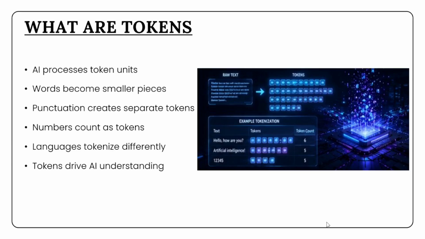Every question you type, every answer the AI generates, and every instruction inside a conversation depends on tokens. Token count is extremely important because it affects AI memory usage, processing limits, speed, and cost. Different languages also generate different token counts. Some languages compress information efficiently while others require more tokens to represent the same idea. Understanding tokens is the first step toward understanding how modern large language models actually work behind the scenes.